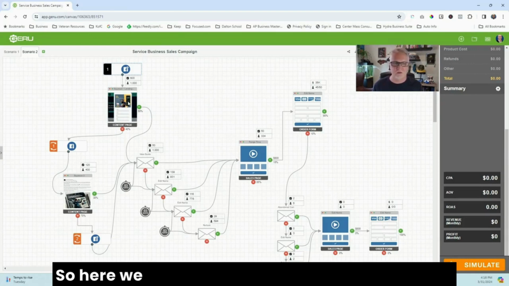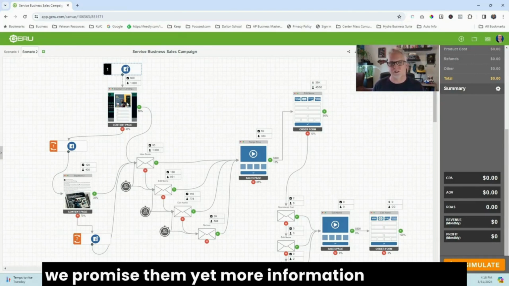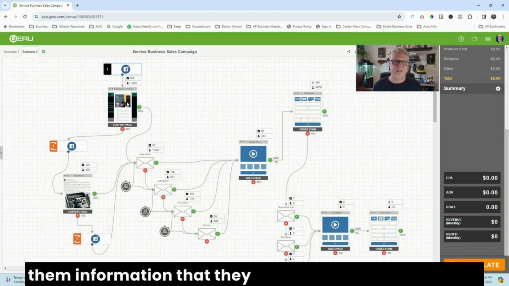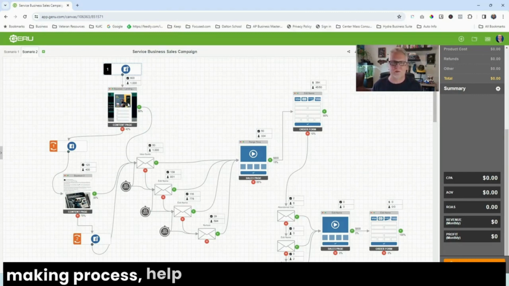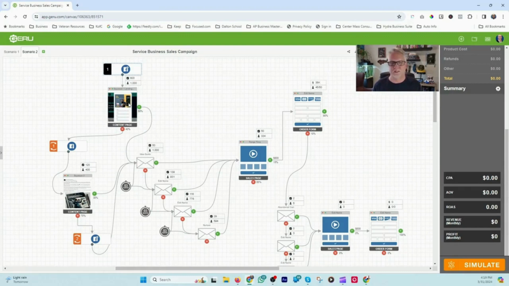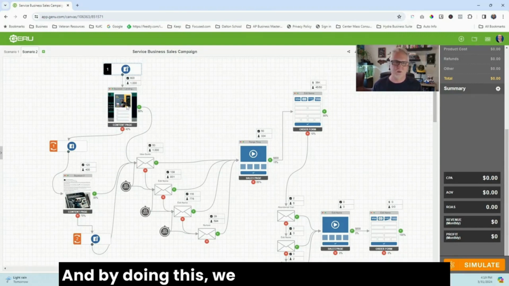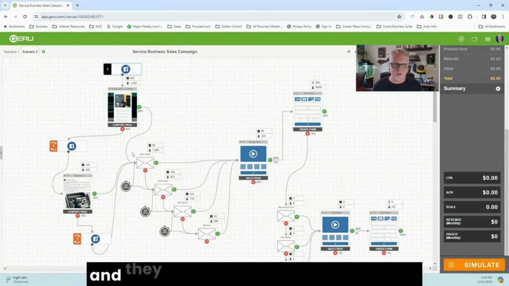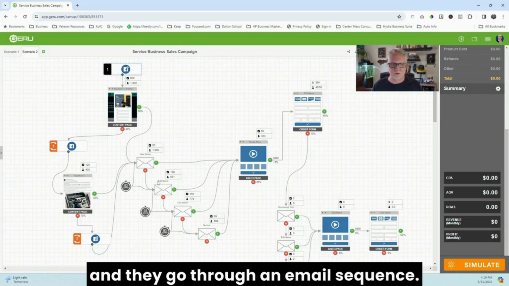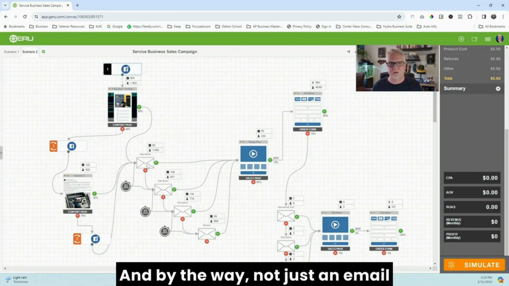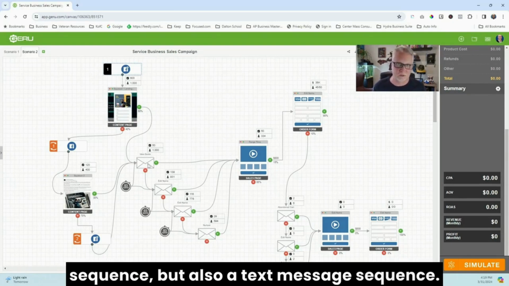So here we give them more information, and then we promise them yet more information, and send them information that they need to help them in their decision-making process. And by doing this, we capture their information, and they go through an email sequence. And by the way, not just an email sequence, but also a text message sequence.